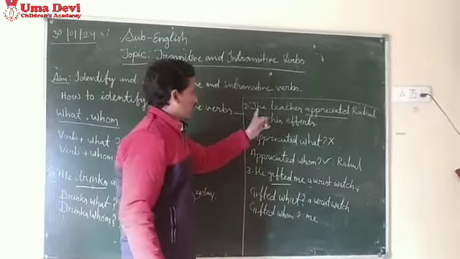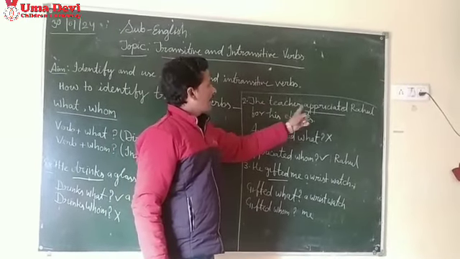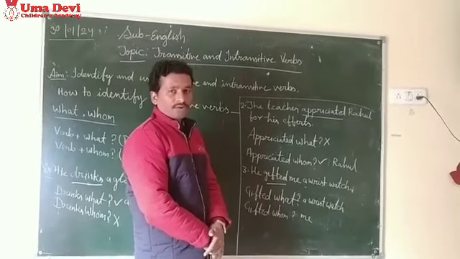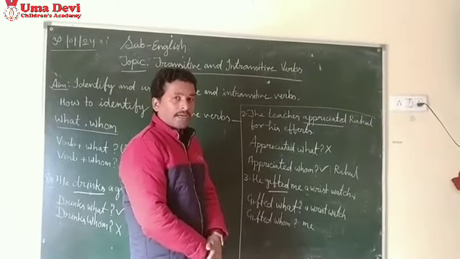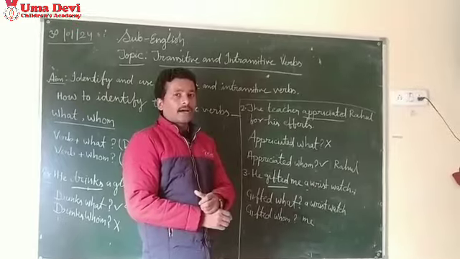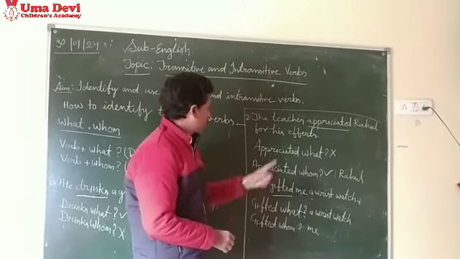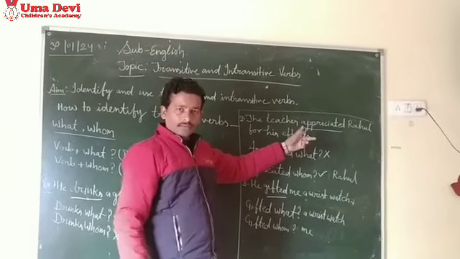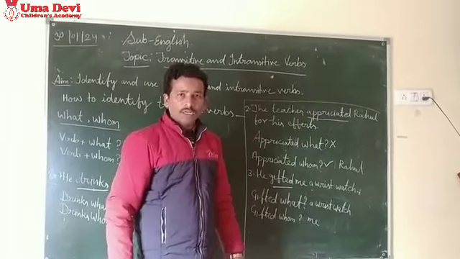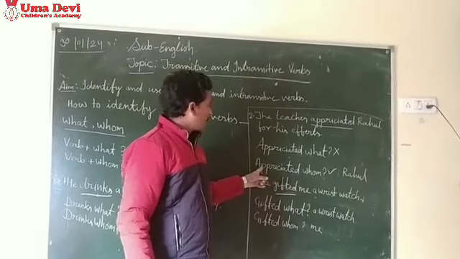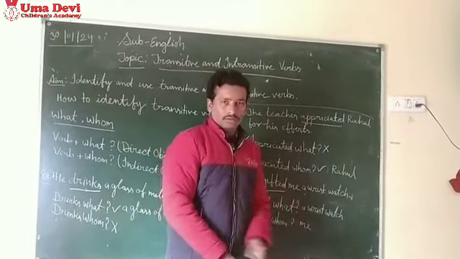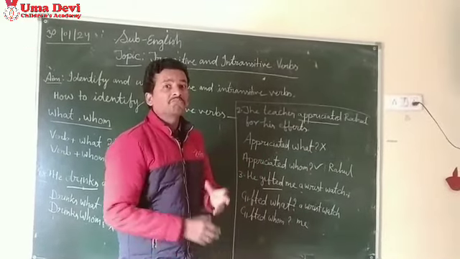Now see the next example. The teacher appreciated Rahul for his efforts. The verb here is appreciated. Again using appreciated, ask two questions. Appreciated what? You will find no answer. But when you ask appreciated whom, you will find the answer Rahul.